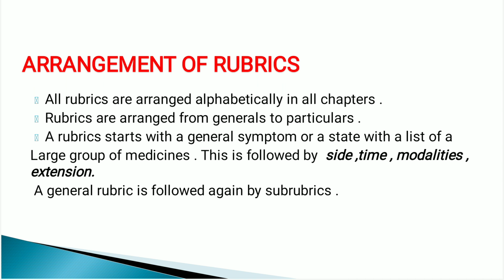Then there is some fixed rubric arrangement we found in the repertory. The rubrics are arranged in a fixed pattern, from general to particular. It starts with the general symptom with a list of a large group of medicines, and it is followed by site, time, modality and extension.